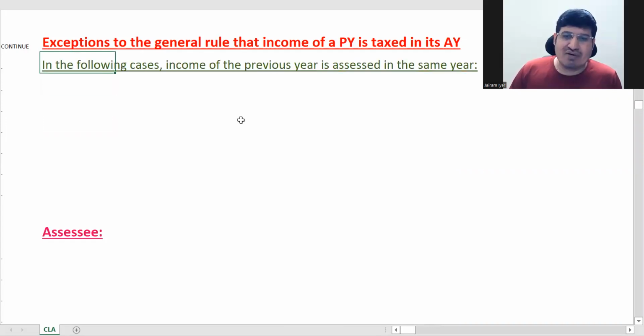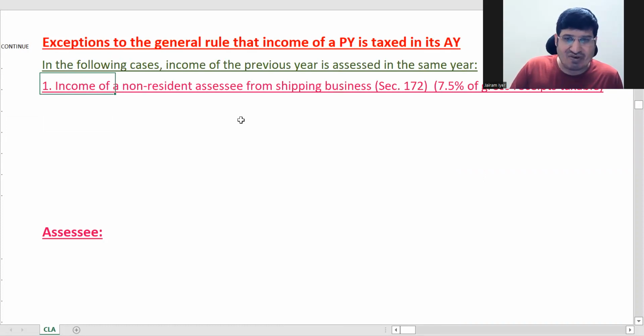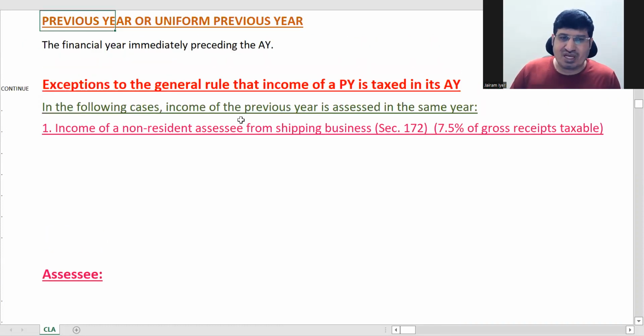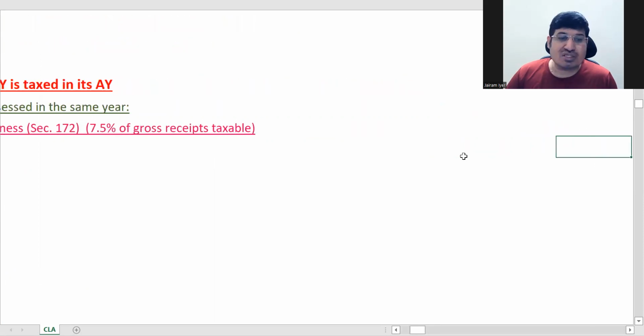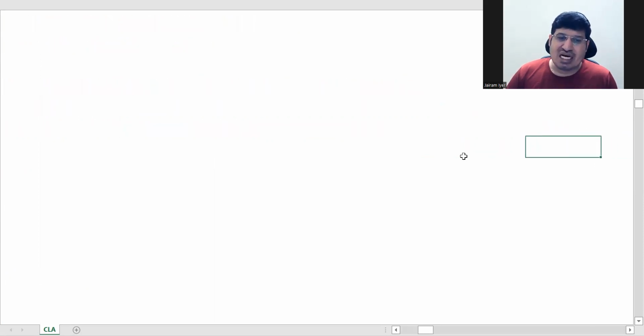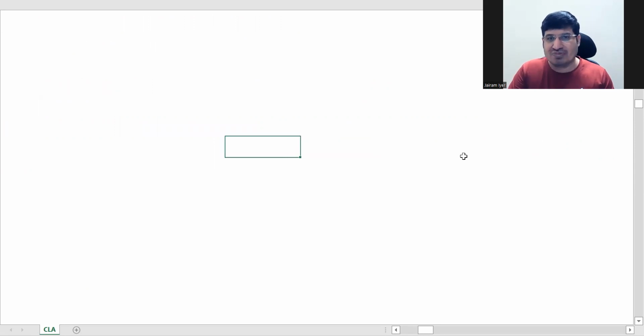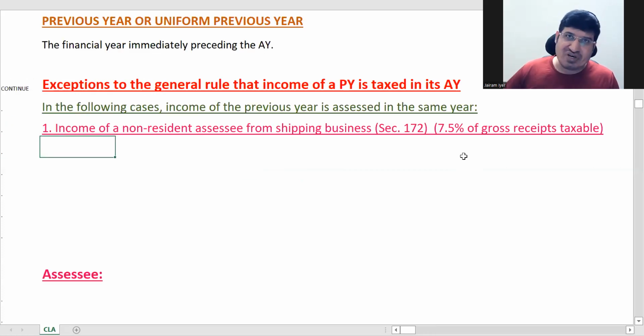So here income will be taxed in the previous year itself. Okay, so first one is income of non-resident from shipping business. Non-resident who is doing shipping business. See, now in shipping business, what happens? A ship comes to our port. This is non-resident means it's a foreign ship basically. Okay, it will come to your port now. If it comes now and it goes out of your port, it might not return for 4 years. Okay, so which is why when it comes now itself you tax because you do not know when it will come back again. Okay, so that's why it is taxed in the previous year itself.